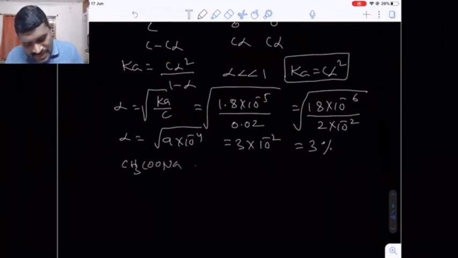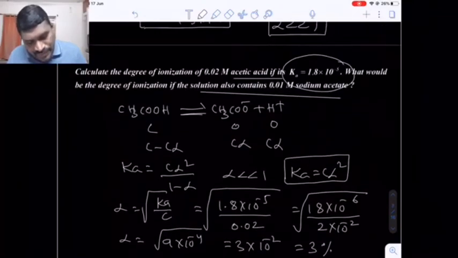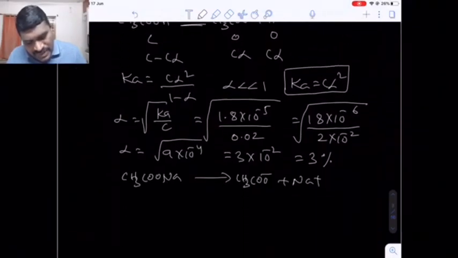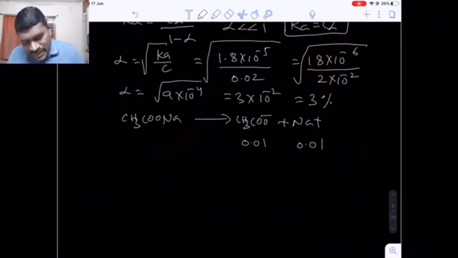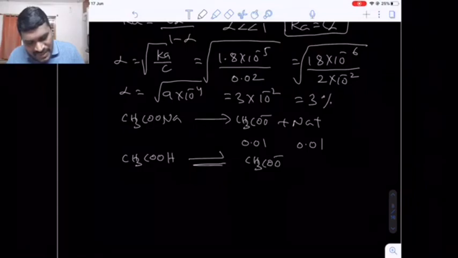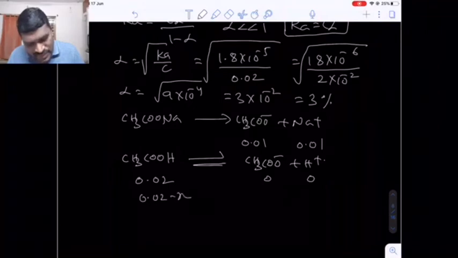CH3COONa, which is dissociated as CH3COO minus plus Na plus. What is the concentration of sodium acetate given to you? 0.01. That means 0.01 moles of acetate ions and 0.01 moles of Na plus ions. Are you getting my point? Now here, along with acetic acid, sodium acetate is present. Acetic acid dissociates as acetate ions and H plus ions. What is the initial concentration of acetic acid given to you? 0.02. Let's suppose X moles decompose, so X moles will be formed.